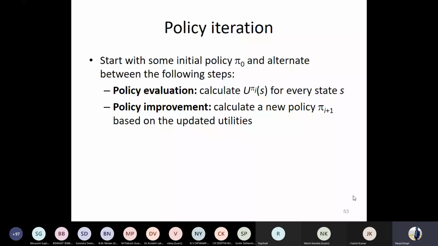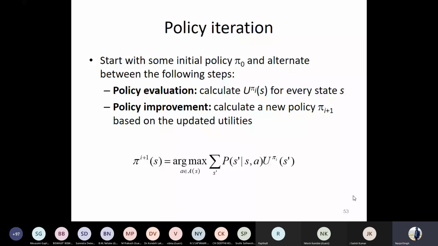So, if you see earlier, this was the way of representing the policy in the I plus 1th iteration. It says, I do not know what is the correct action. I'll try all the actions. I'll find out the expected utility for the ith iteration policy. I'll get my solution.